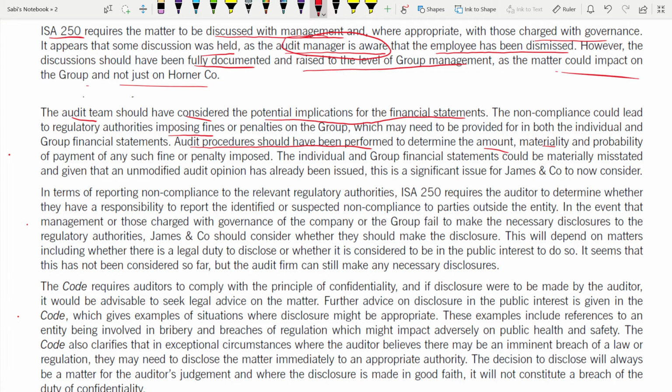materiality, and also the probability of any payment or any penalty imposed. The individual and the group financial statements could be materially misstated. And given that an unmodified audit opinion has already been issued, this is a significant issue for James and company to now consider. You see, already you have issued what? An unmodified audit opinion. Now if you say that this is materially misstated, this is a very, very significant issue for the audit company, right?